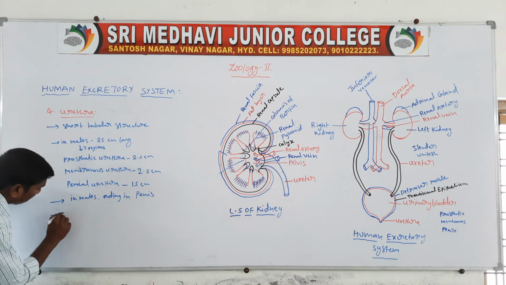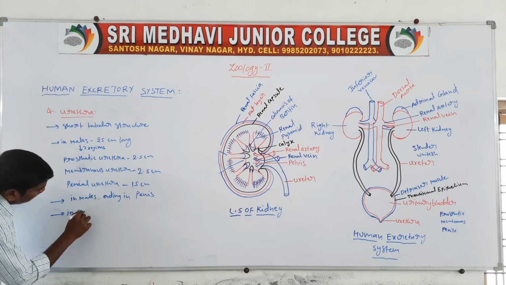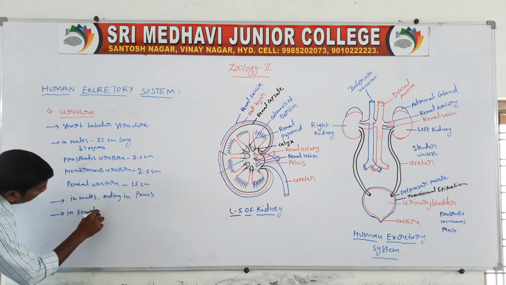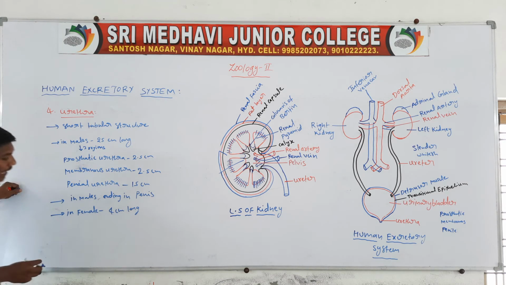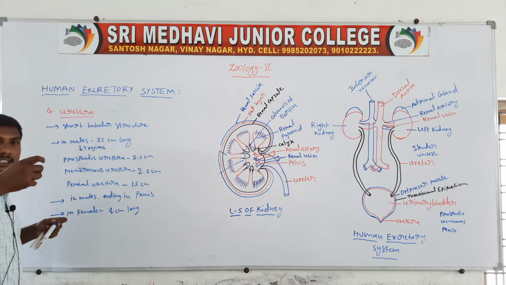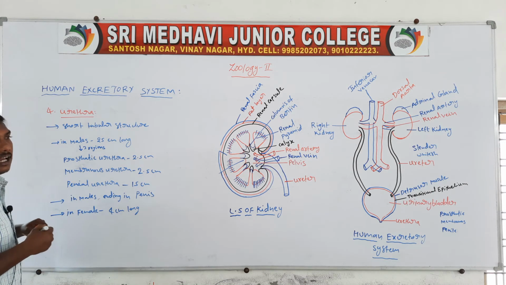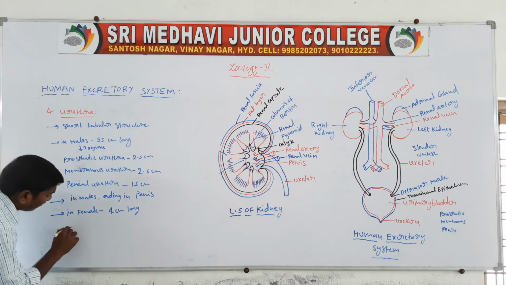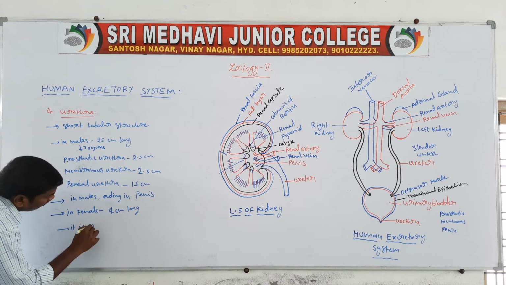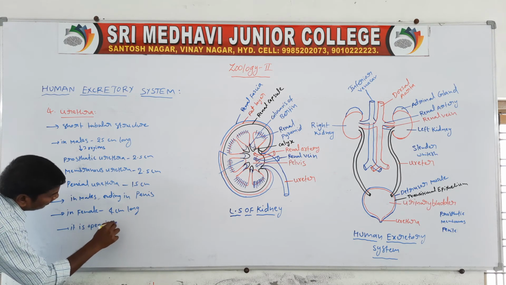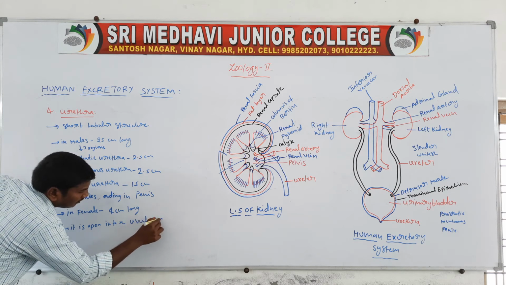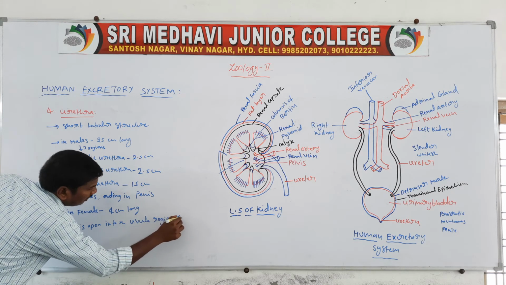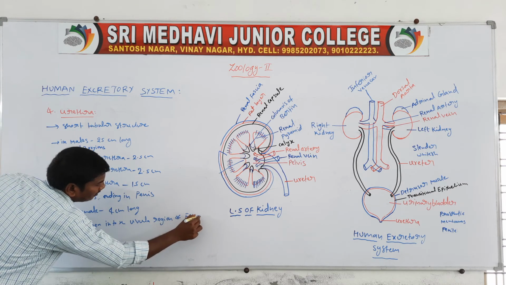In females, the urethral length is 4 centimeters. It opens into the vulval region of females.